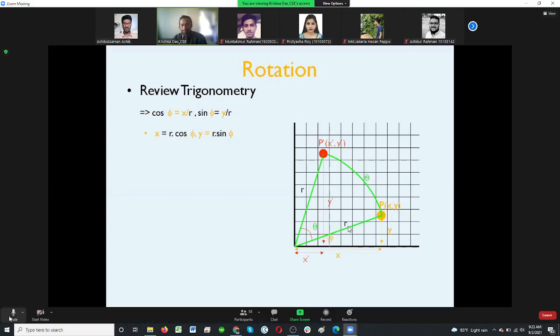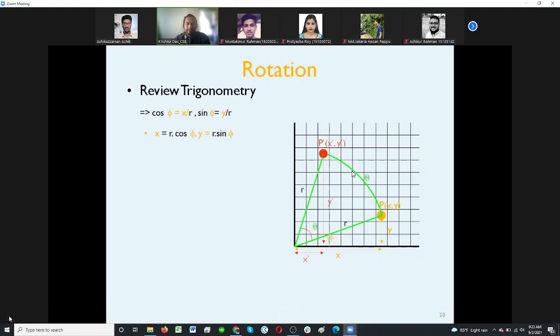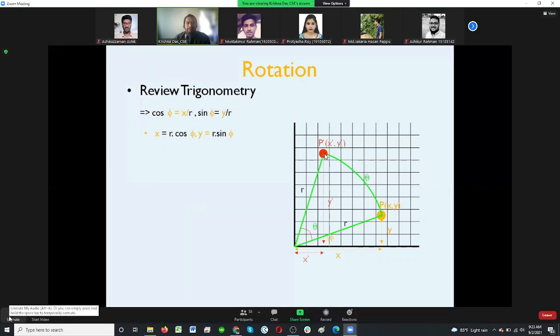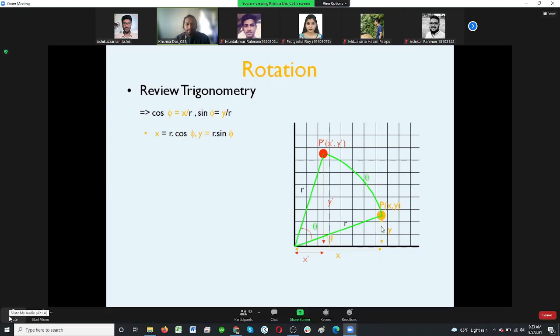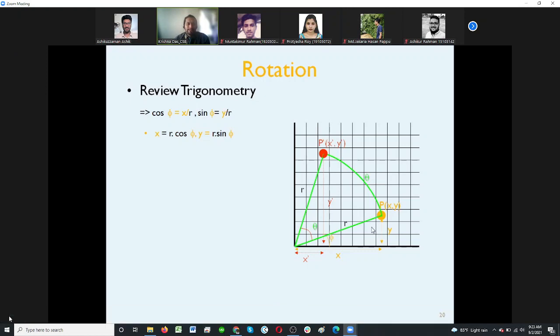Can we do that? Do you understand this position now? That is important. Yes, sir. Got it. Now for this point, X prime is the distance of the X coordinate, and Y prime is the distance of the Y coordinate. We can draw a triangle here, they now form two triangles, right? Yes, sir. All right, that's good.